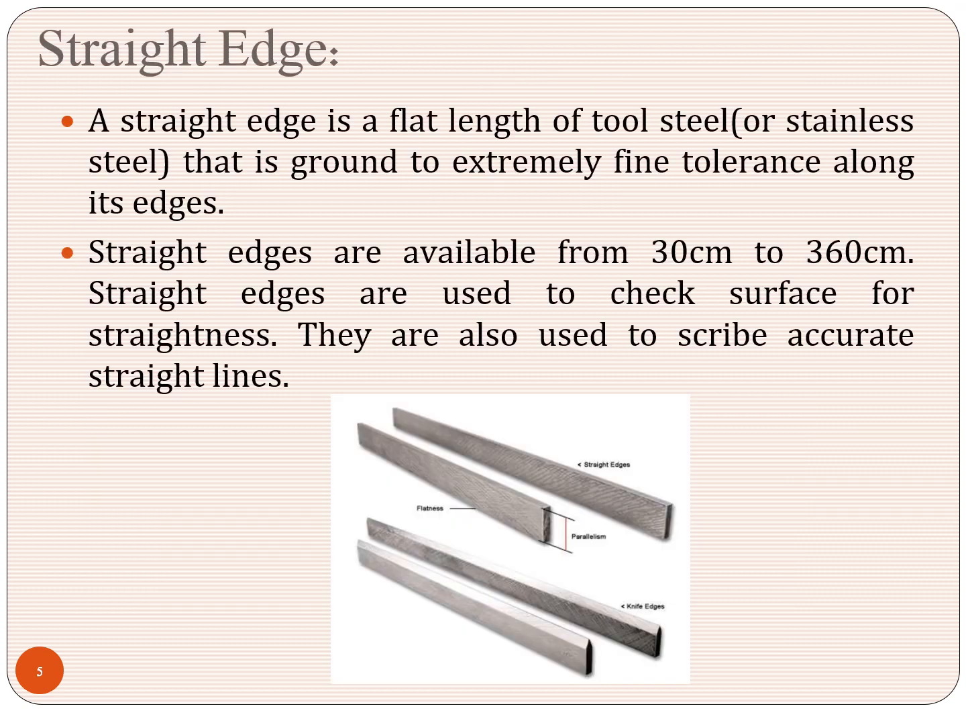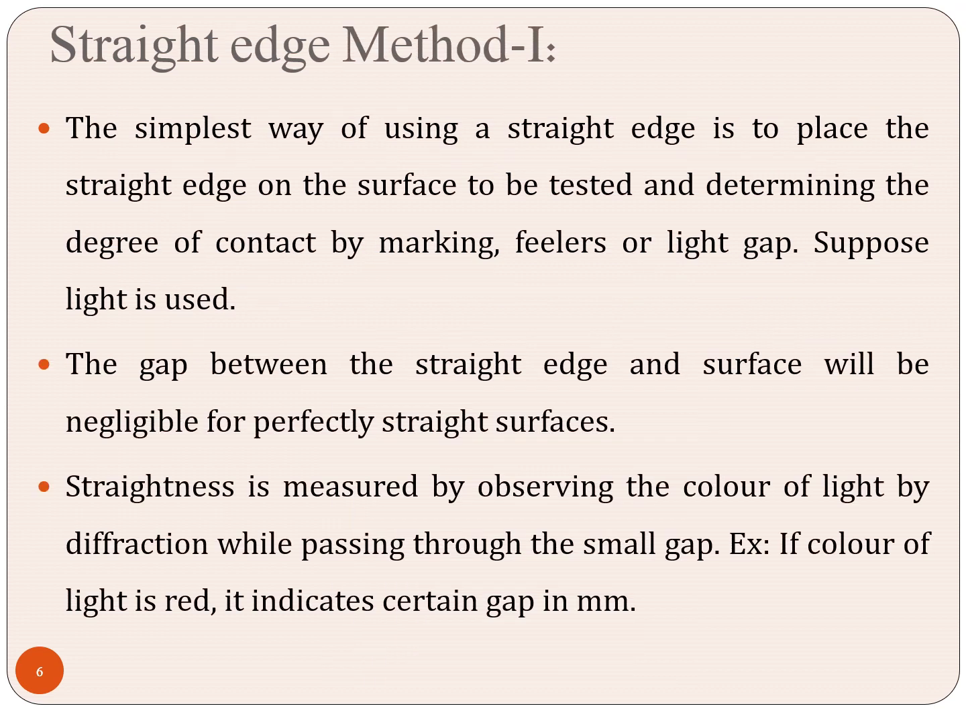First we can take the straight edge. It is available in various sizes and lengths, from 30 centimeters to 360 centimeters. It is a flat tool steel or stainless steel tool. By using this we can check the surface for straightness. We take the straight edge and keep it on the surface. If it touches the surface without any gap, then the surface is straight. If it shows any gap, there is some error.